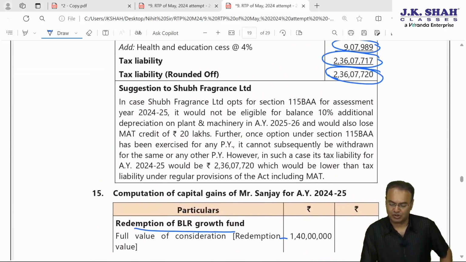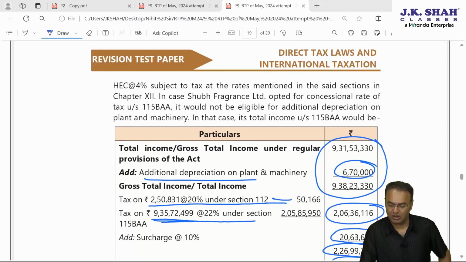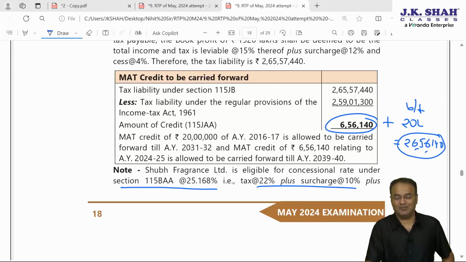However, in such situation, the MAT credit of 20 lakhs will lapse plus a fresh MAT credit which was getting generated in the current year, that would also lapse. 656,240 fresh MAT credit plus 20 lakh brought forward MAT credit, total 26 lakhs 56,140 will be the benefit which will be lapsing.